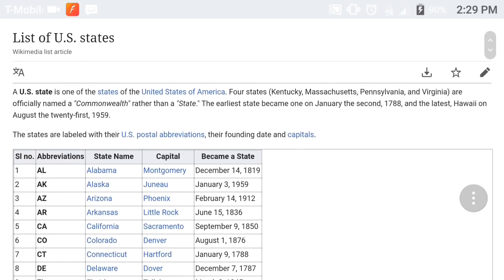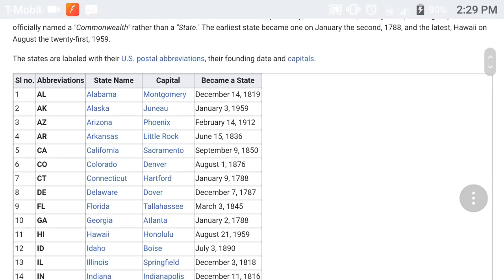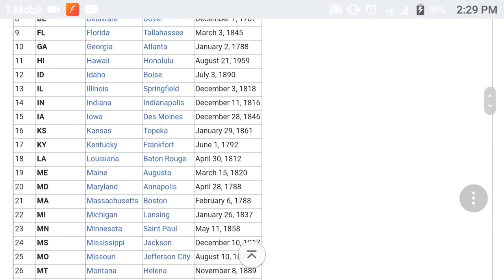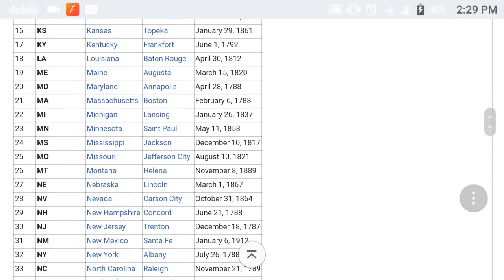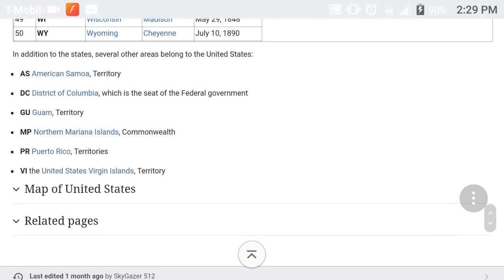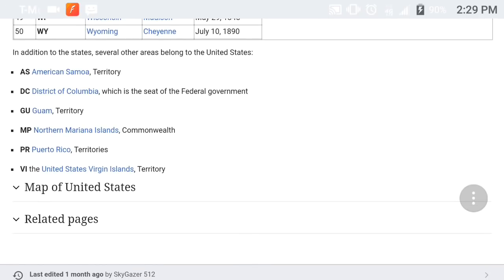But let's continue. So that's all the 50 states. You all can take your time or go research this on your own, for those who want to see if their state is included underneath the 50 states. But let's continue. Let's pick it up for more evidence. In addition to the states, several other areas belong to the United States, right? American Samoa Territory, the District of Columbia, which is the seat of the federal government.